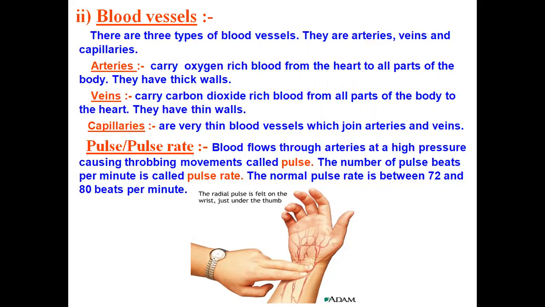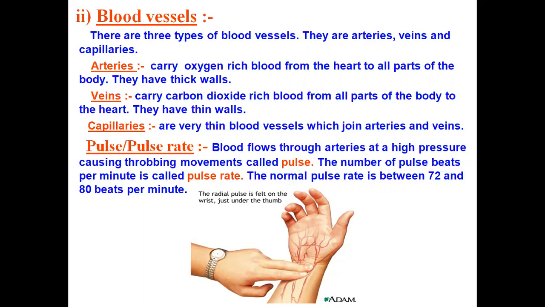So I think it's very clear to you. The arteries carry oxygen-rich blood from the heart to all parts of the body. They have thick walls. There is a reason why they have thick walls: arteries have to pump the blood.